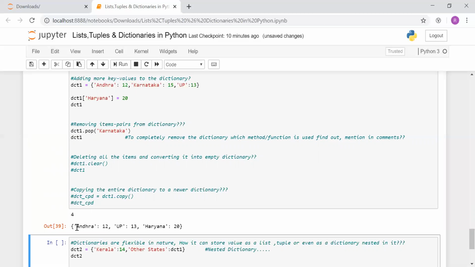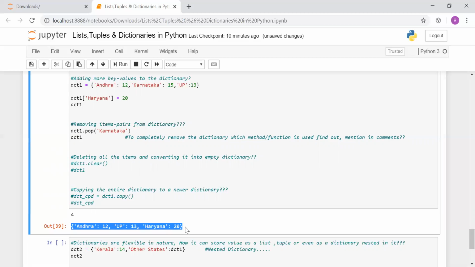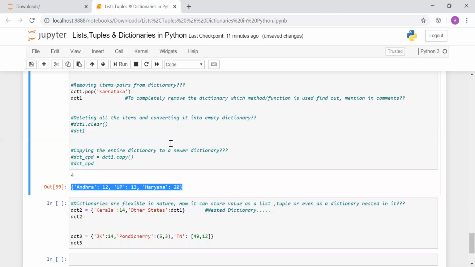So now you can see the modified dictionary 1 variable is with us is this one, Karnataka has been removed. Okay, so here you can mention in comments how and which function is used to completely remove the dictionary. Please mention in comments. Now, if we need to clear all the items and convert it into an empty dictionary, what method will we be using? We'll be using the dot clear method, and with the help of the dot clear method, the entire dictionary contents would be removed. Okay, so now our dictionary got cleared and we got an empty dictionary.